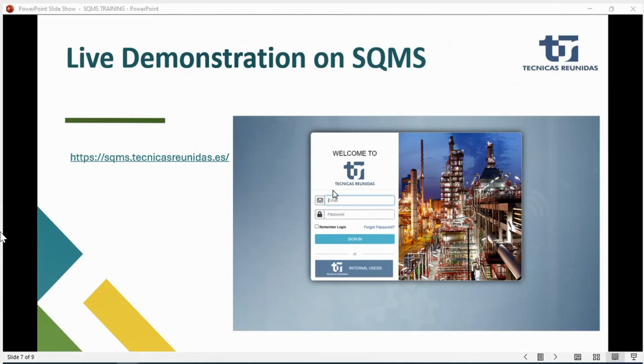After the training, I will share another email. That mail will be automatically generated from our SQMS system. The second mail you will receive from my side, and in that mail you will find our website link, the web page link. But you will be able to access it only when, in the first step, you have created your password and your login.